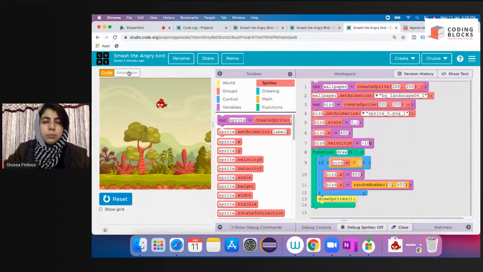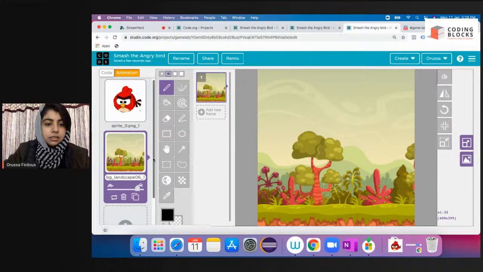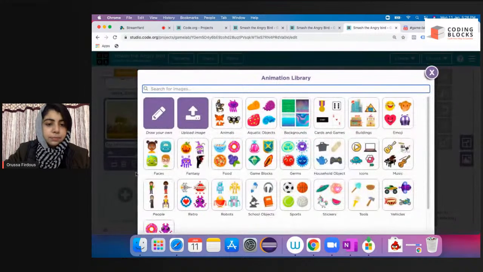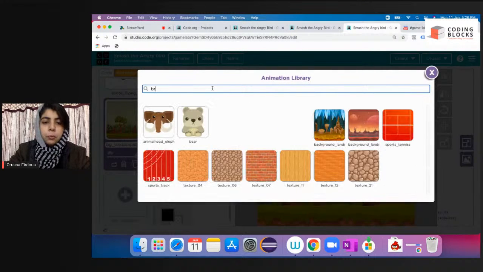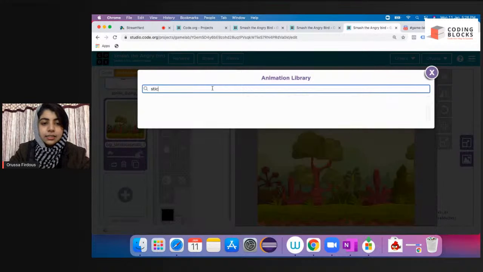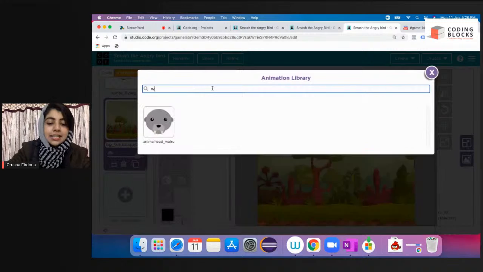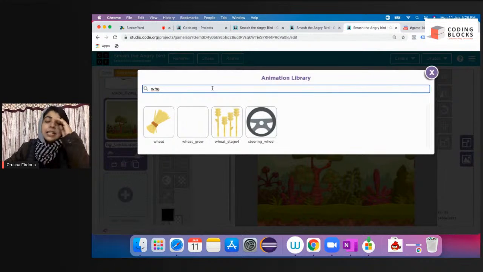Okay, broom. I'm going to go to animations, and I'll click on new animation. Now let us search for broom. Broomstick. Let us see stick. I find sticker, but actually it is related to wheat. If you type wheat here in the animation library, you'll find this sprite. So I'm going to select this.